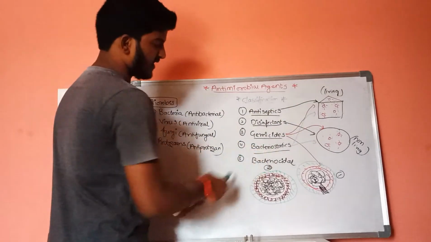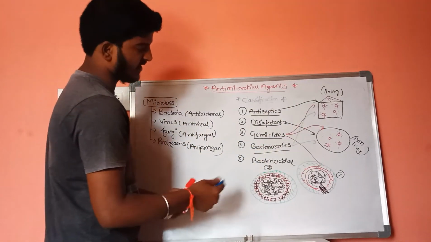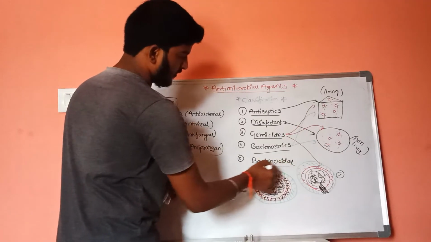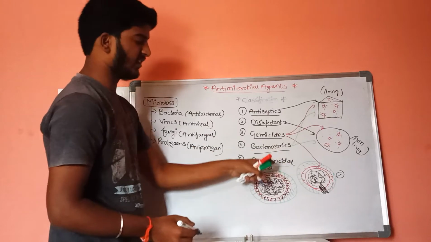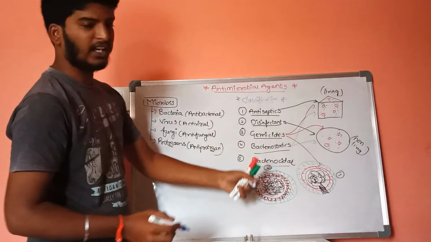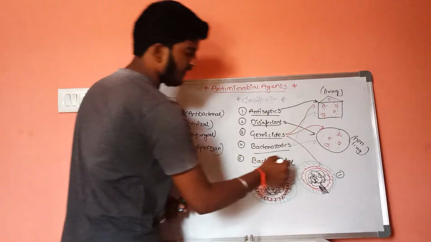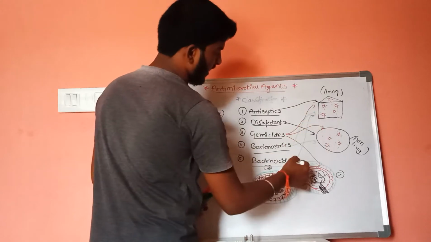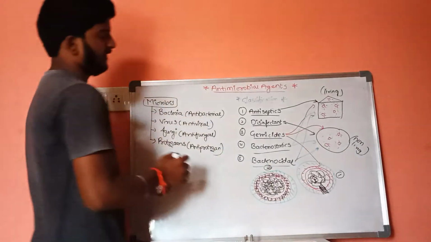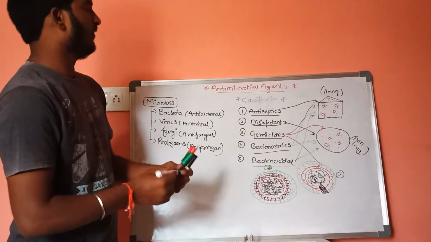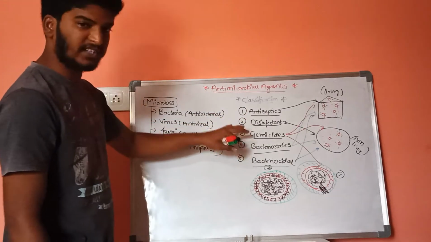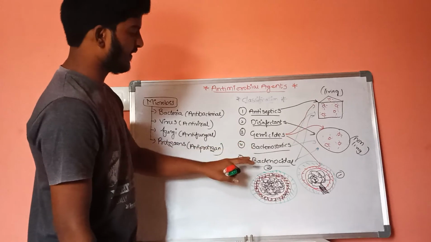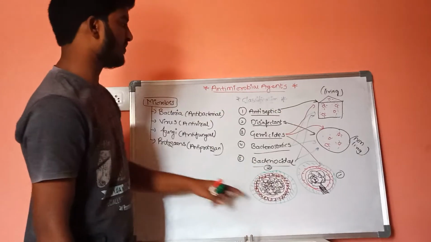This is about bacteriostatics. And if we discuss bactericidal, cidal means killing, that is death of the microorganisms. It will kill the growth of microorganisms on the surface of living cells as well as non-living cells. This is about the classification of antimicrobial agents, that are antiseptics, disinfectants, germicides, bacteriostatics, bactericidal. This is about some classification.